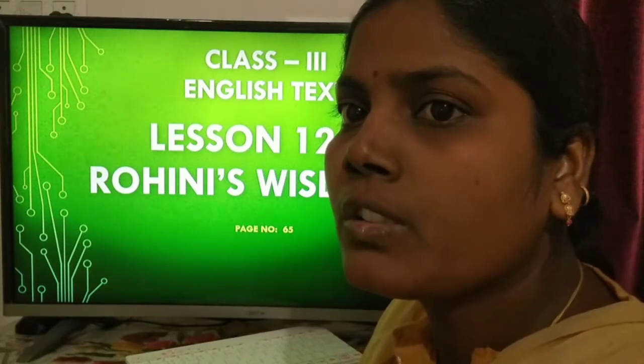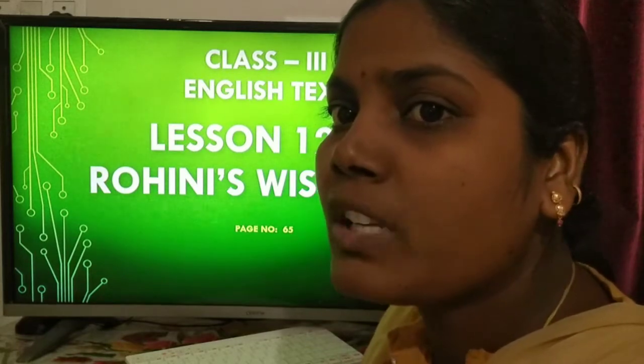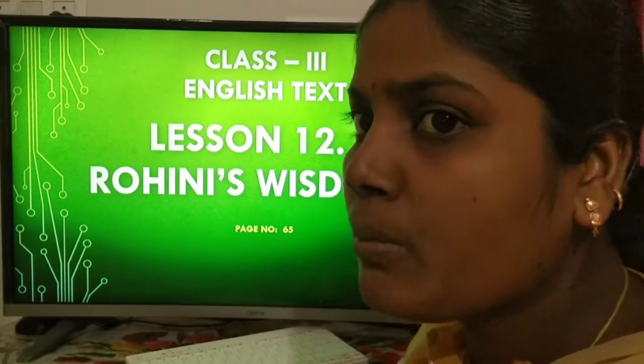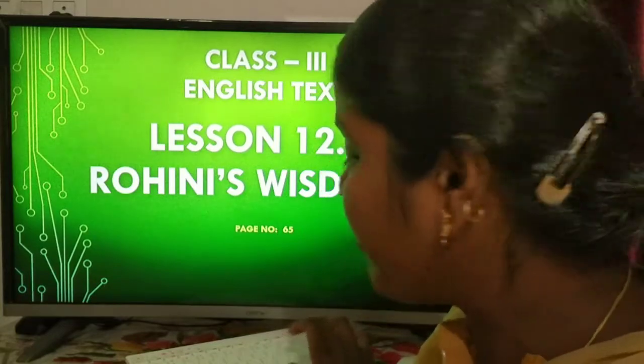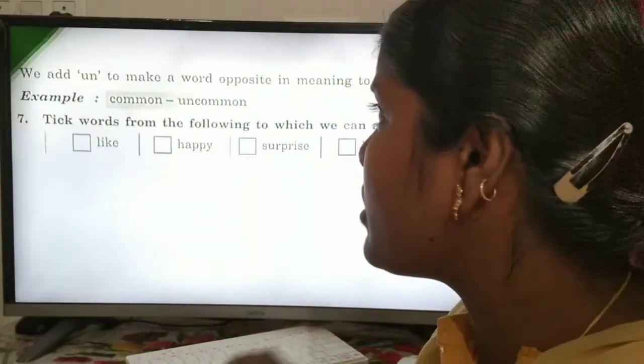Today we are going to learn the exercise, that is antonyms, page number 65, lesson 12, Rogini's Wisdom, page number 65. Let's go for the exercise. So first, what is antonyms?